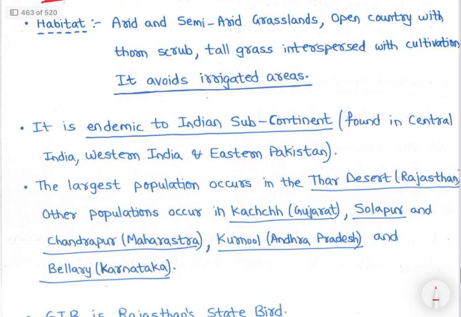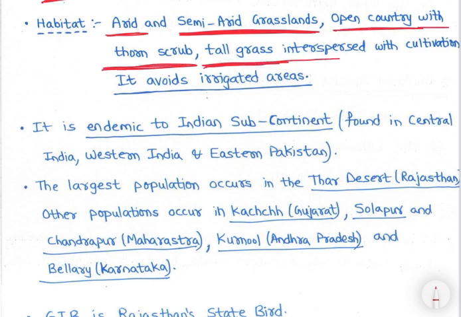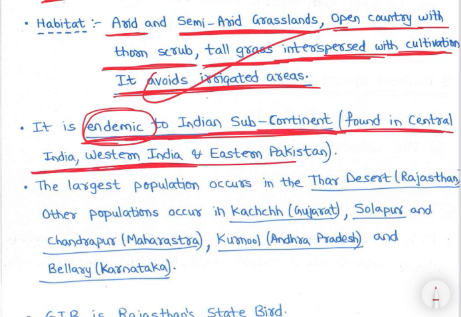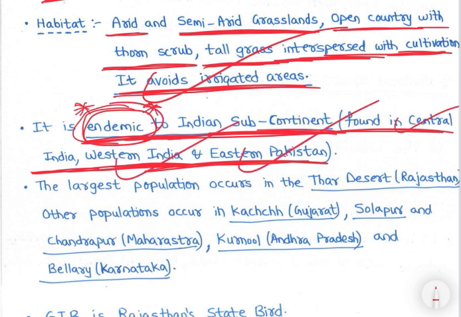Then habitat is arid and semi-arid grasslands. Arid and semi-arid grasslands, open country with thorn scrub, tall grass interspersed with cultivation. It avoids irrigated areas. It is endemic to Indian subcontinent, found in central India, western India and eastern Pakistan. Right? Endemic मतलब इधर ही मिलते हैं और कहीं मिलते नहीं है Great Indian Bustard. So we can remember it as bustards are found in central India, western India and eastern Pakistan.